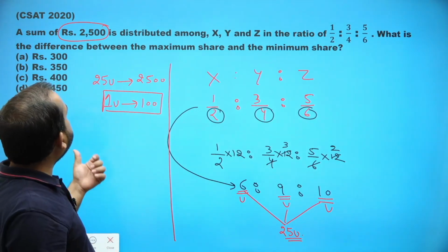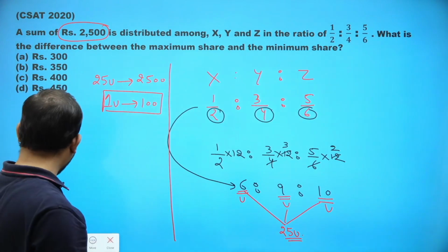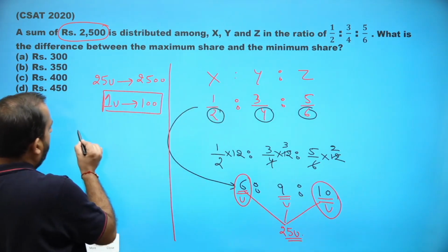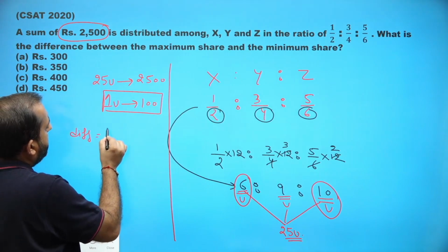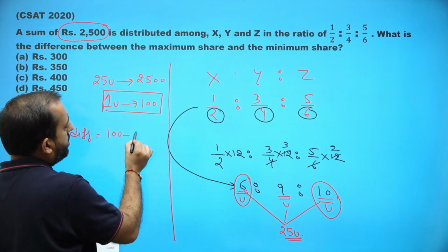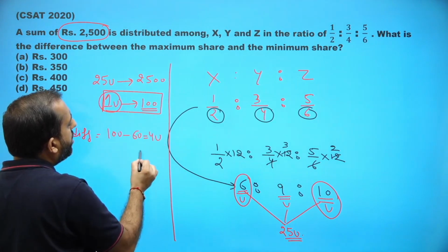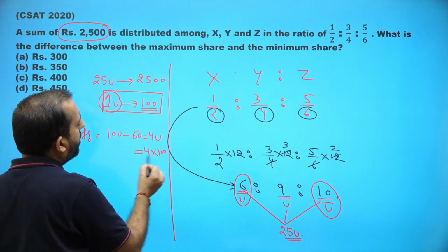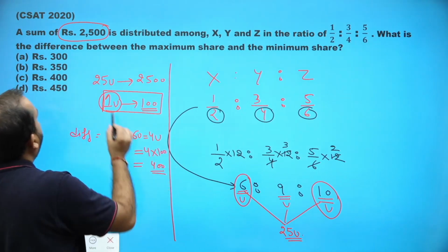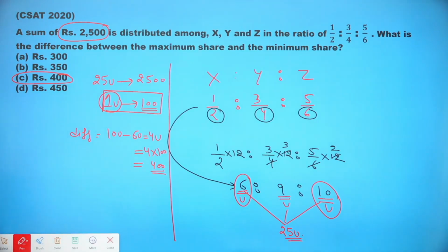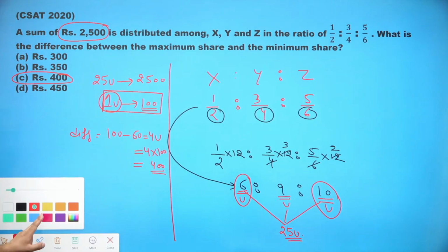Then what is the difference between the maximum and minimum share? You can see 6 is the minimum value and 10 is the maximum value. So the difference between them is 10 units minus 6 units, that is 4 units. Now I know 1 unit of ratio corresponds to 100, so 4 units will correspond to 4 into 100, which is 400. So the answer over here is option C. Kindly make a note of it. I hope guys this is done. Let's move on to the next case.